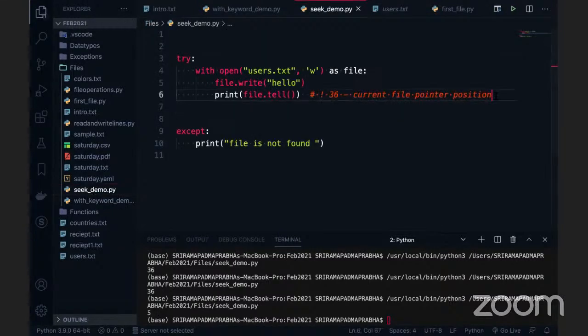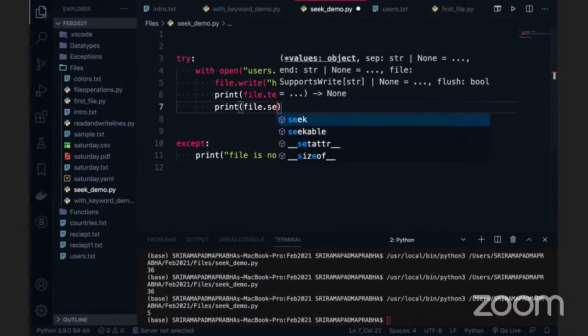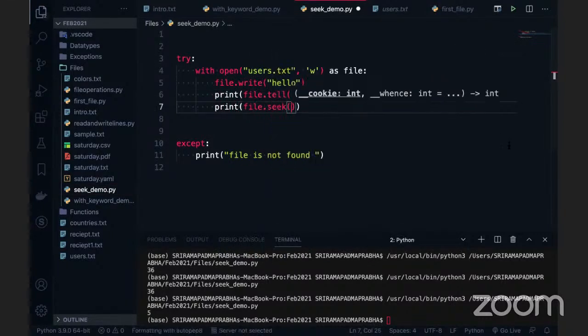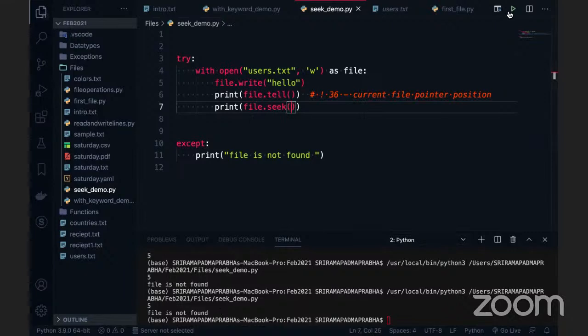If you want, use print of file.seek. I'm not going to pass any parameter here. If I execute this code, you can see that file not found exception is coming up. So why is file.seek giving this? What is happening here? Here I got 5 as the output, the current file pointer position, but we got an error with file.seek. So anybody tell me why seek is throwing an error here?